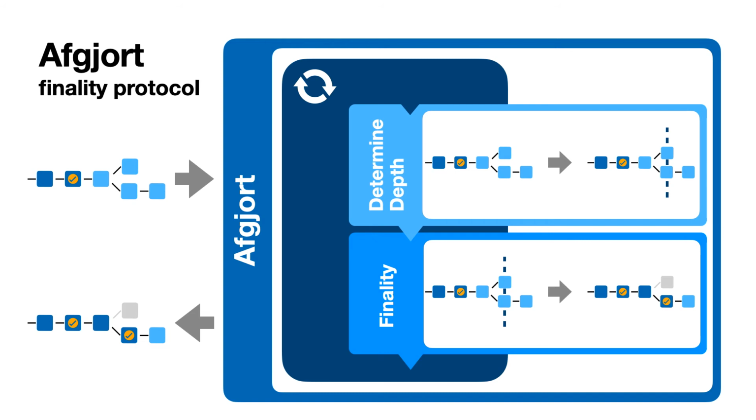So in dark blue there, that's the finalization routine, which is done every time we want to finalize a new block. And it consists of two steps. First, we determine at what depth we want to finalize in the block tree. And then once we have decided on that, we go and do some sort of voting in the finality routine.